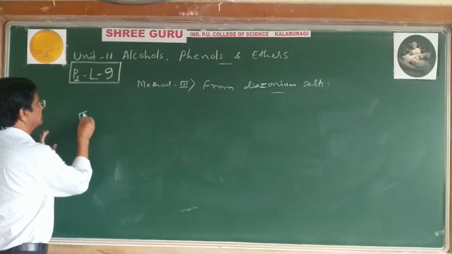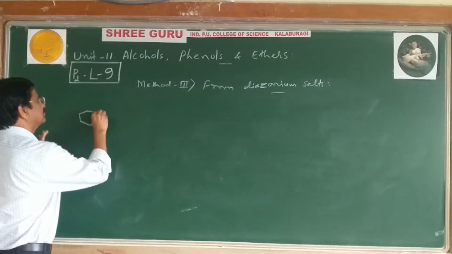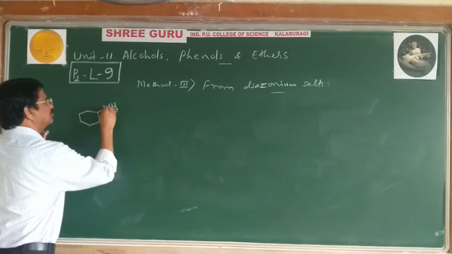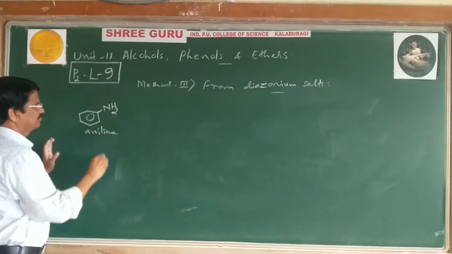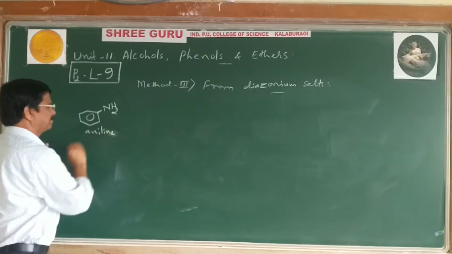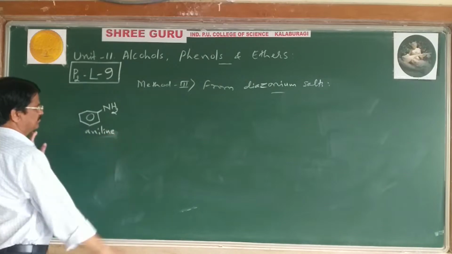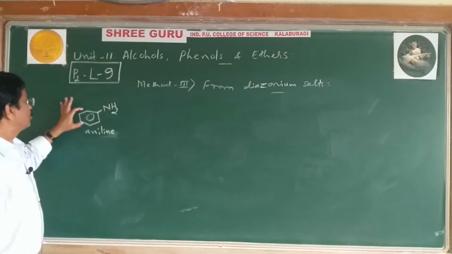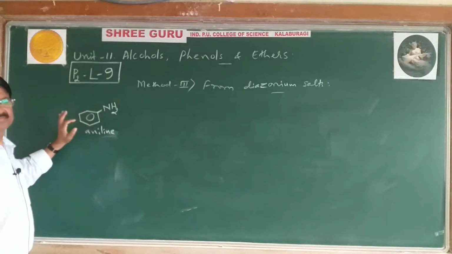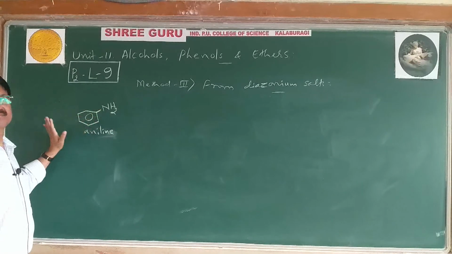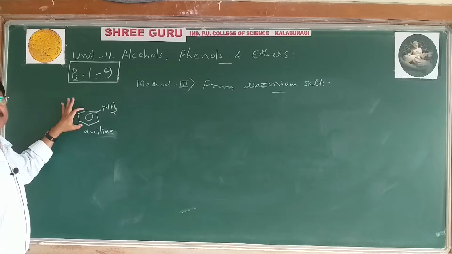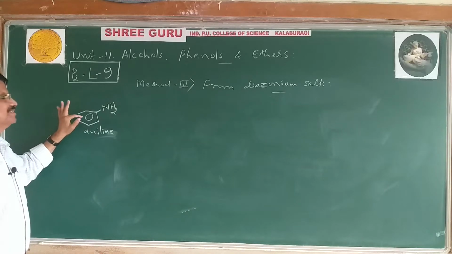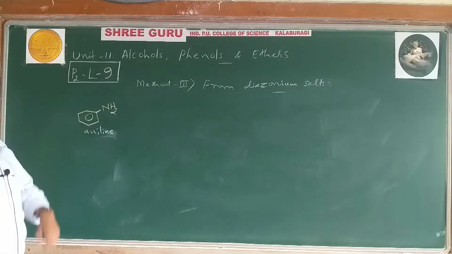Aniline, NH2, this is aniline. Aromatic primary amine or phenylamine or aniline, and the IUPAC name is benzenamine.